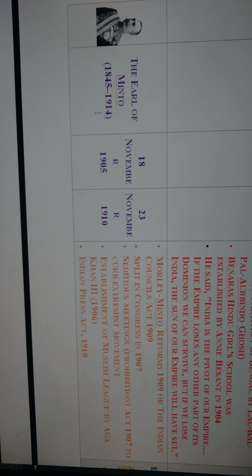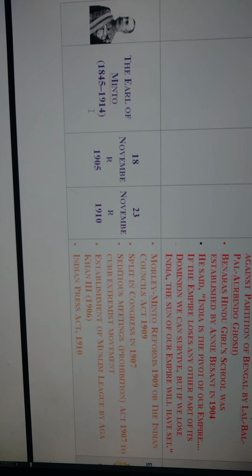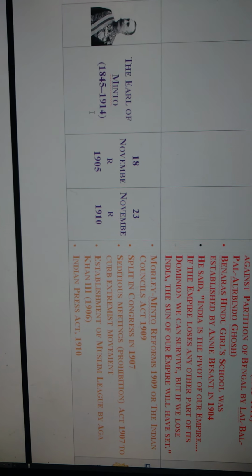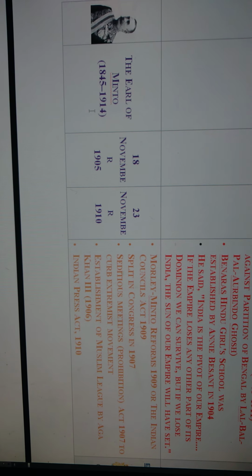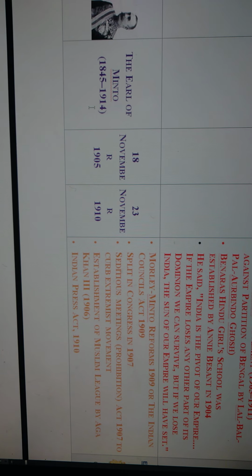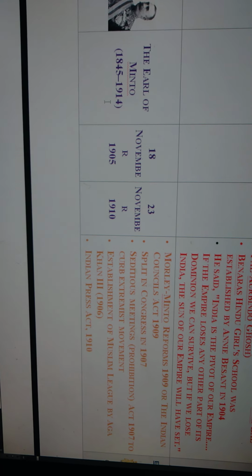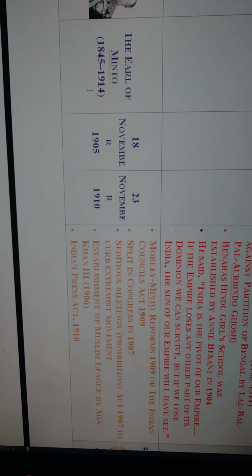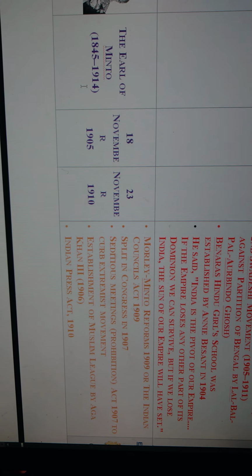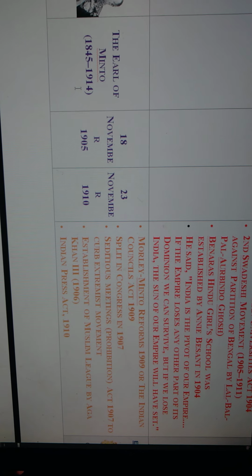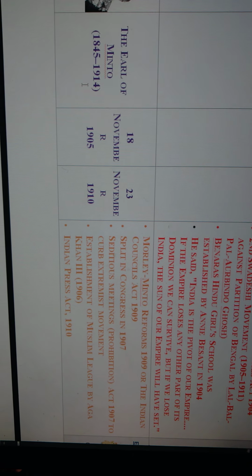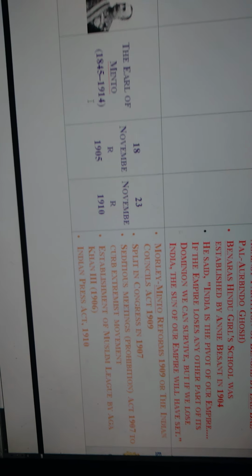And the next viceroy was the Earl of Minto. He was the viceroy of India from 18th November 1905 to 23rd November 1910. We know the Minto-Morley reforms of 1909, and these Minto-Morley reforms can also be called the Indian Councils Act of 1909. It was under this Act, Minto, and the split in Congress.